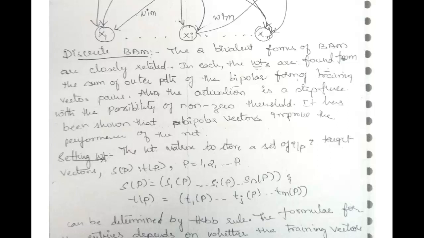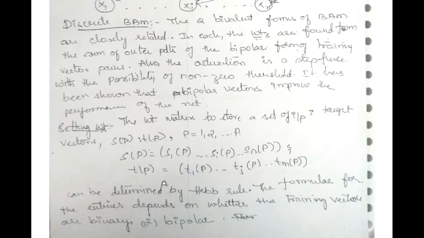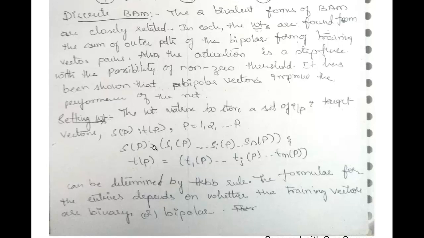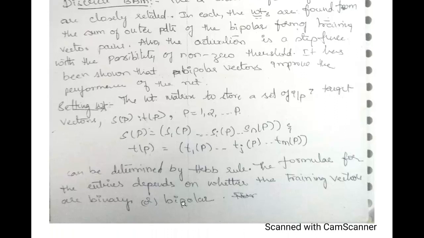So in the discrete BAM, you need to set the weights. The weight matrix to be stored is a set of input and target vectors. Here it shows how you are setting up the weights in the discrete BAM, and this can be determined by Hebb's rule. The formula depends on whether the training vectors are binary or bipolar. That is, the category of the inputs is important here: whether your inputs are binary vectors or bipolar vectors.